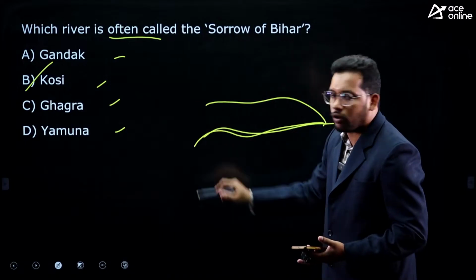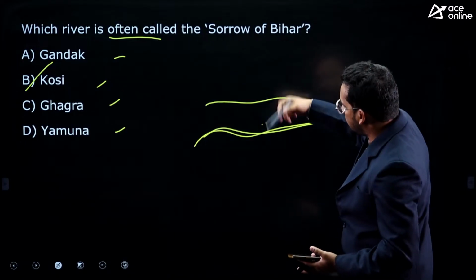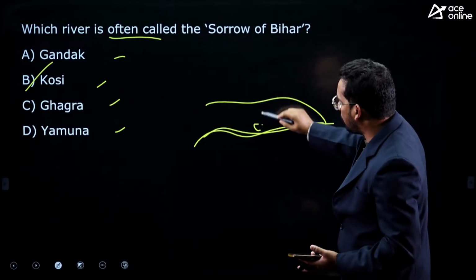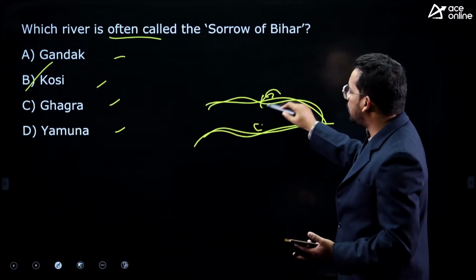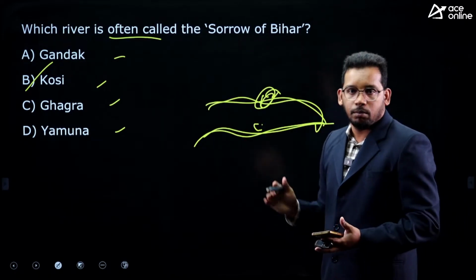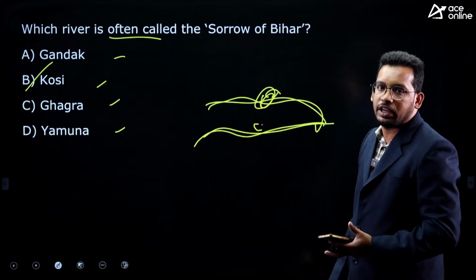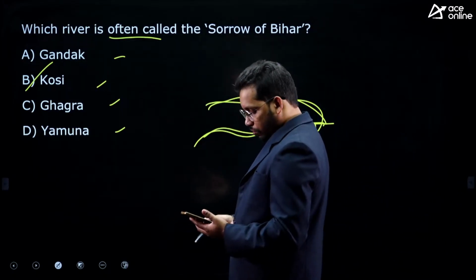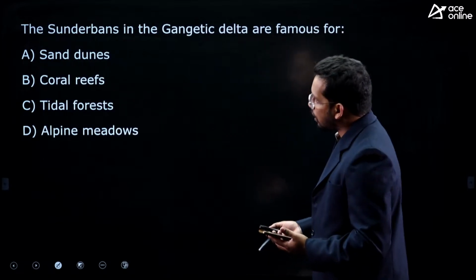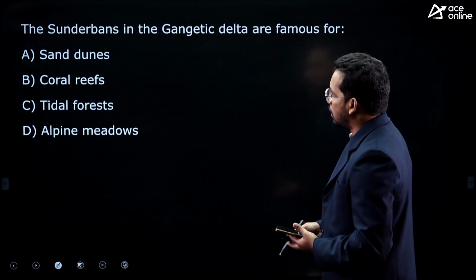In one year they will flow like this. So people will settle in different places, not on the banks, and immediately it will change the course in the next year, right, and then people will suffer here. So it is a sorrow because it is changing its course frequently. That is why it is called the Sorrow of Bihar. Yes, the Sorrow of Bengal is called Damodar, correct.